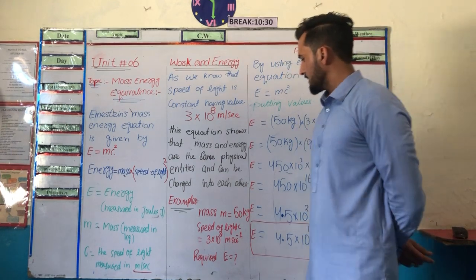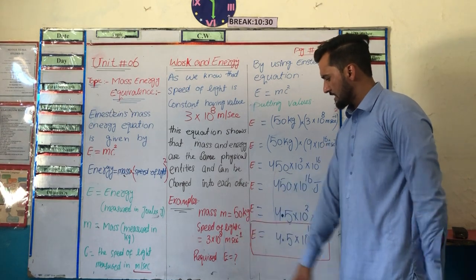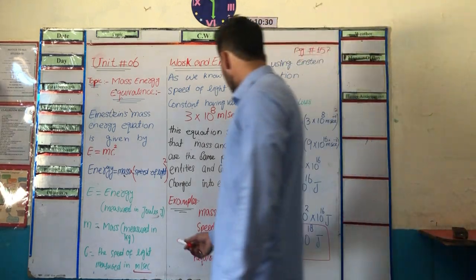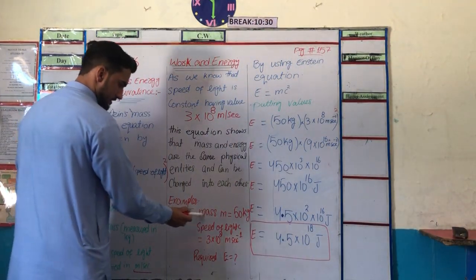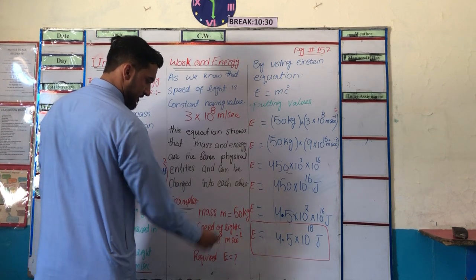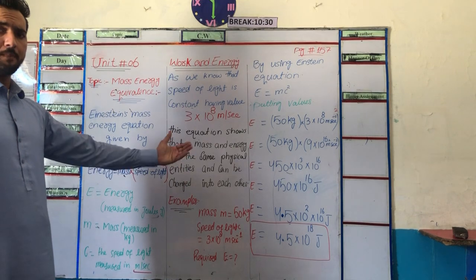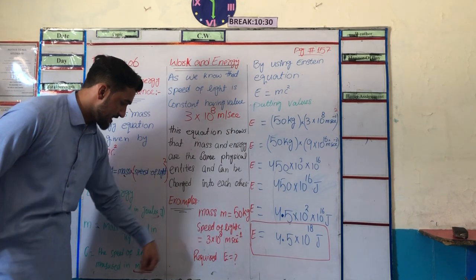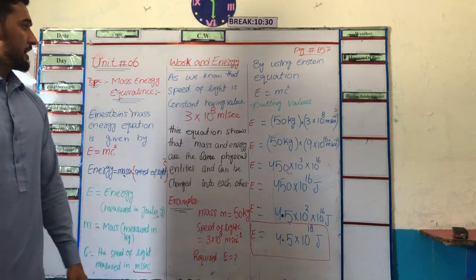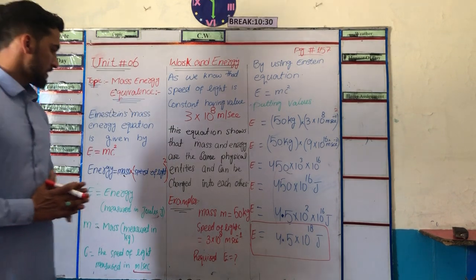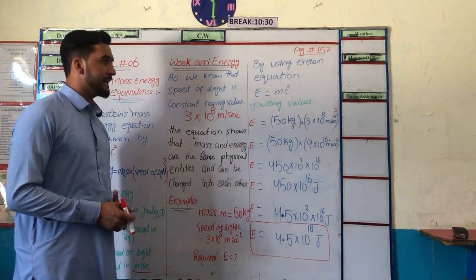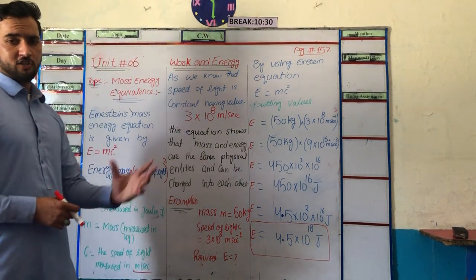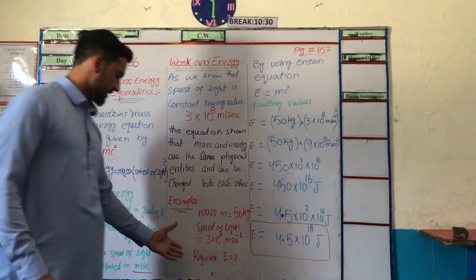So here is an example, look at this example. This is also given in our book. We have a body which has a mass equal to 50 kg, and we know that the speed of light has a constant value equal to 3 multiplied by 10 raised to power 8 meter per second. Required is energy. Here our main objective is to convert the mass into energy, so our concentration is on the energy.